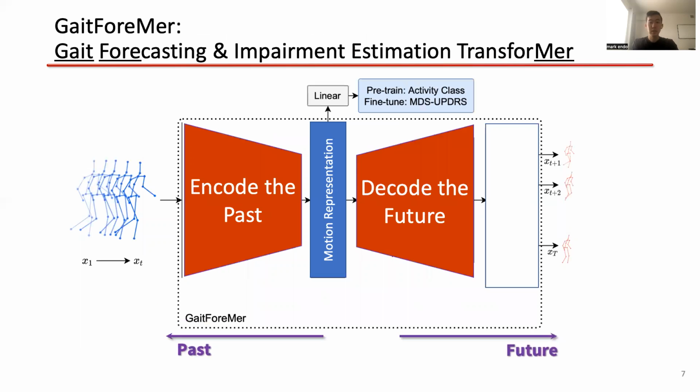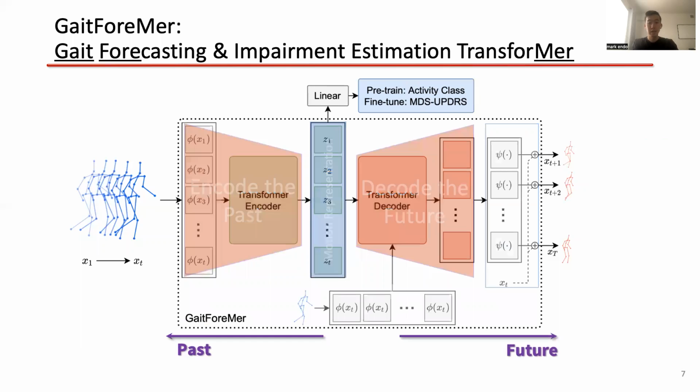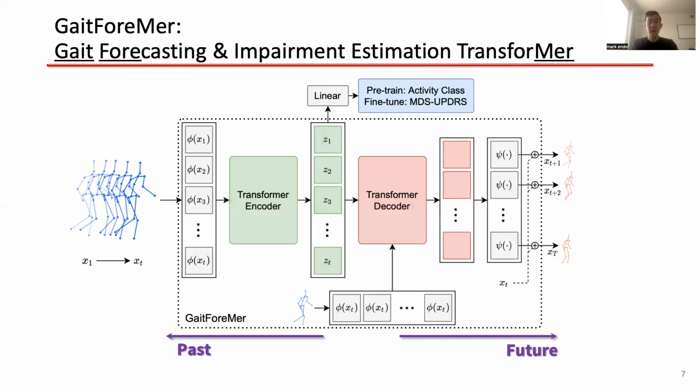Based on this, we propose a model named Gait Forecasting and Impairment Estimation Transformer, or GaitForeMer for short, that encodes the past into rich motion representation and then decodes it to future skeletons. In pre-training, the intermediate motion representations are used to predict the activity that the person is doing. And after pre-training, the intermediate motion representations are used to predict the MDS-UPDRS scores on clinical data. Here is a more detailed look at the model architecture.